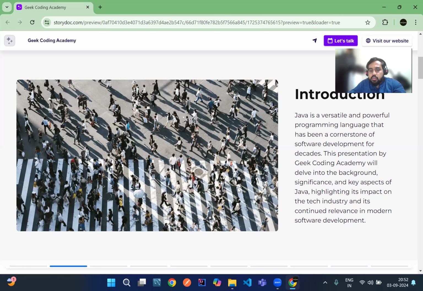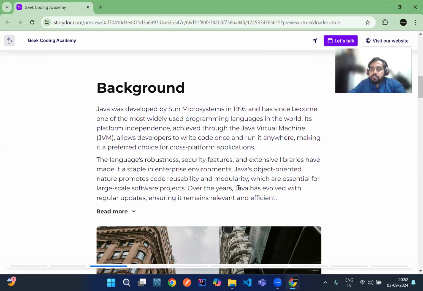Suppose you coded on a 32-bit machine and wanted to run the same code on a 64-bit machine, it was highly impossible. After Java's introduction, Java is basically platform independent. If you code on any platform and try to run it on another platform, it will automatically adapt. We'll see how in our coming videos.